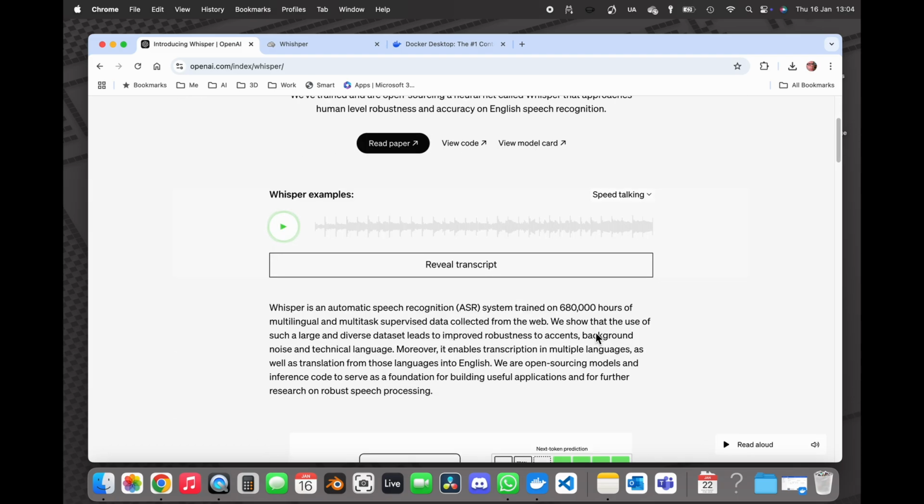What you can see there, it's trained on over 680,000 hours of speech. So it's trained this AI model to be able to recognize what English looks and sounds like and turn it back into text. So you can leverage that power.